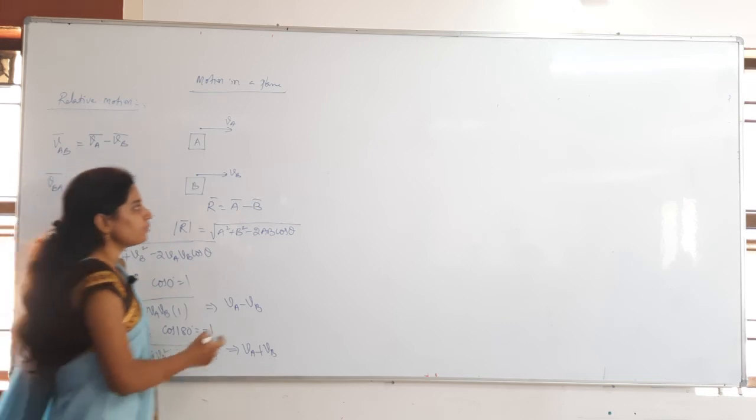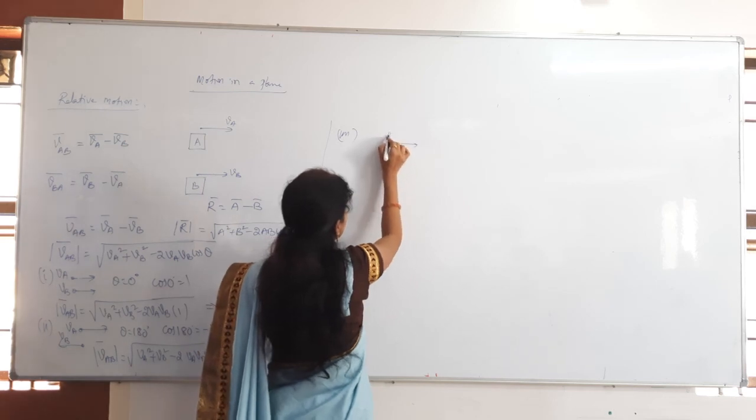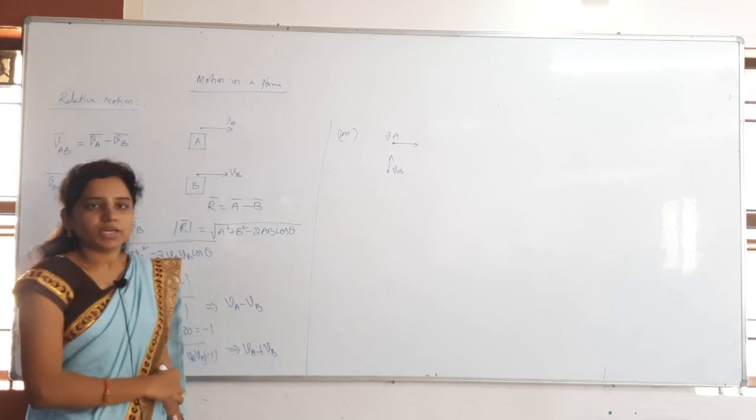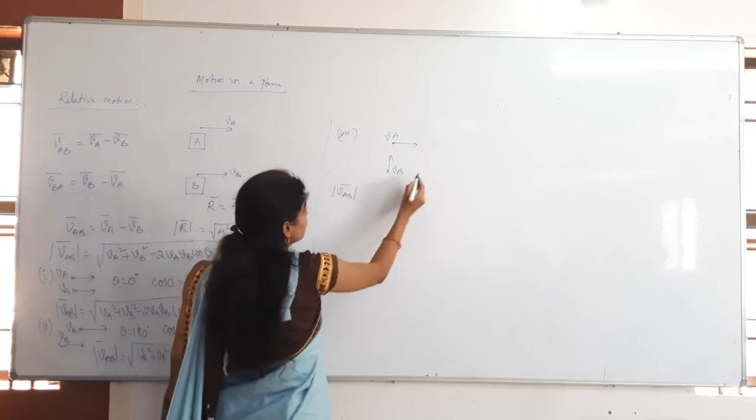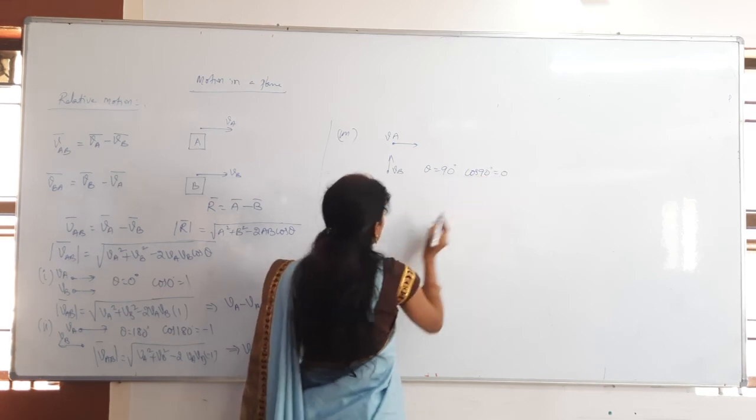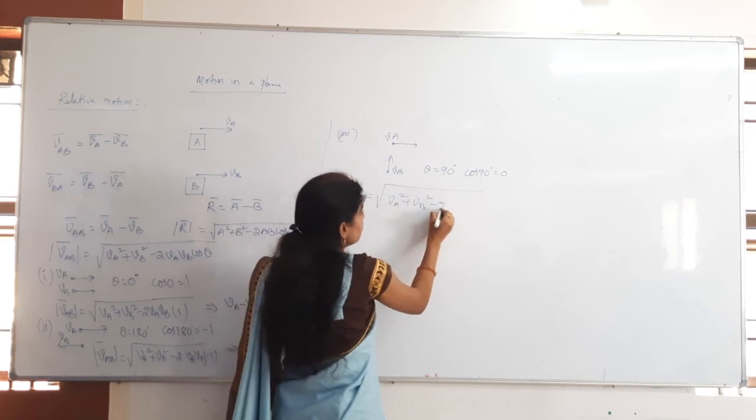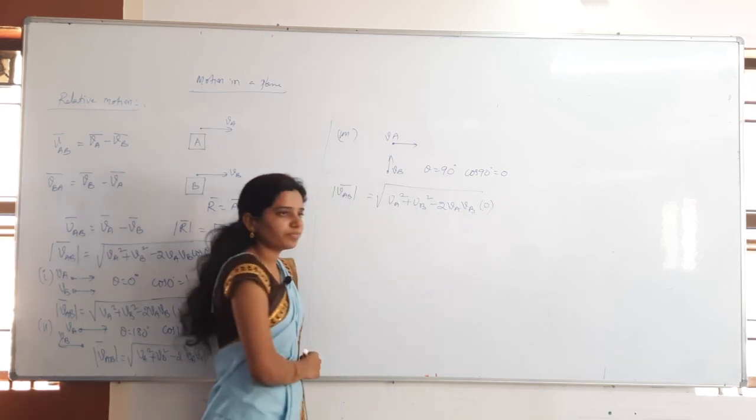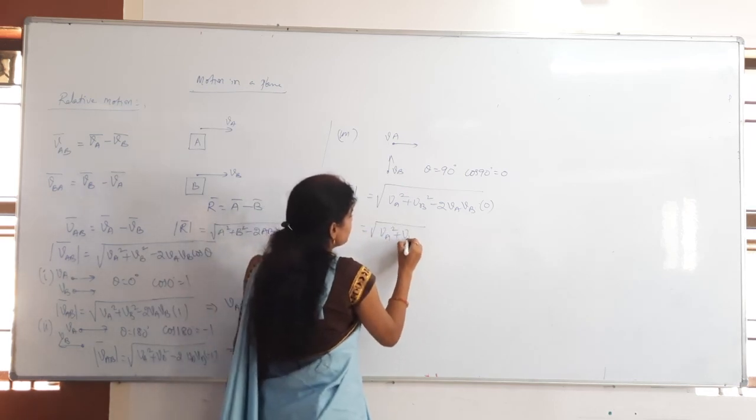For example, third case: both are moving perpendicular to each other. A is moving in this direction and B is moving in the upward direction. Both are moving perpendicular to each other. At that time what will we get? Modulus of VAB is equal to, what is the angle between them? Theta is equal to 90. If theta is 90, cos 90 is how much? 0. Then modulus of VAB is equal to root of VA square plus VB square minus 2 VA VB cos 90. Cos 90 is nothing but how much? 0. Nothing will be there. So what will we get here? Under root VA square plus VB square.